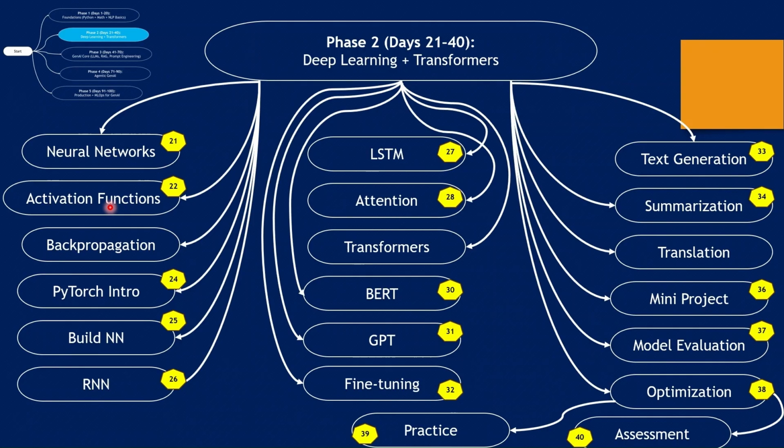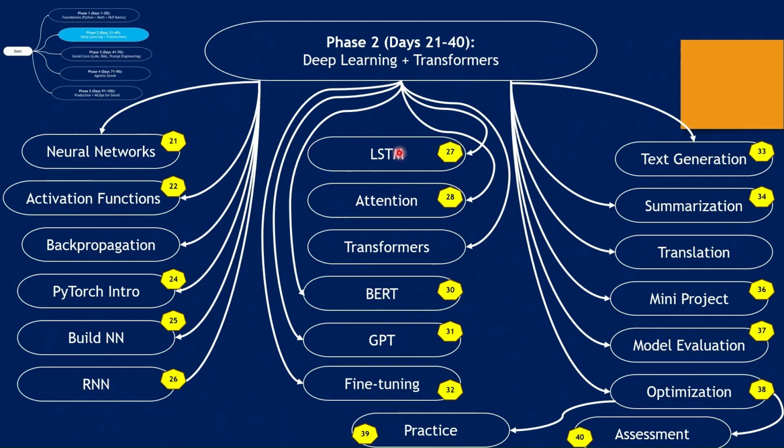And then we will move on to PyTorch, Python related stuff, where we will get an introduction to PyTorch. It's an open source deep learning framework used for building and training AI models. Then we will build neural networks by designing and implementing a neural network with layers, neurons, and training logic. Then we'll focus on a bit more advanced concept, that is the recurrent neural network. The architecture related to how an RNN is designed to process sequential data by retaining previous information.